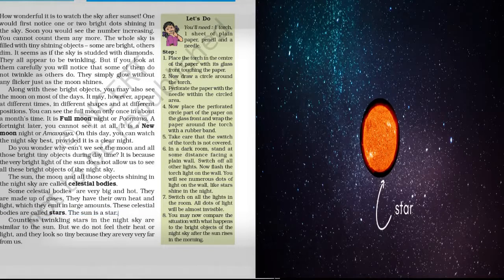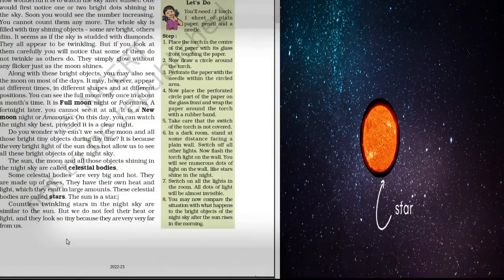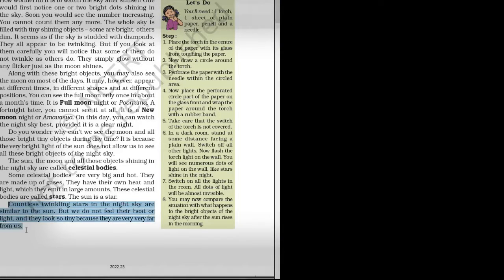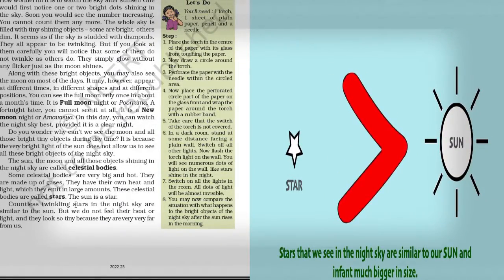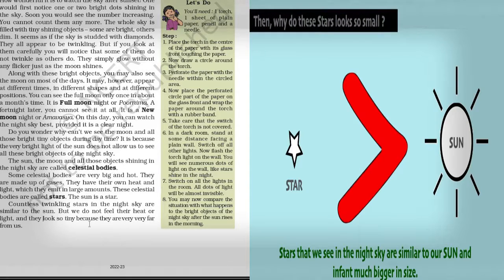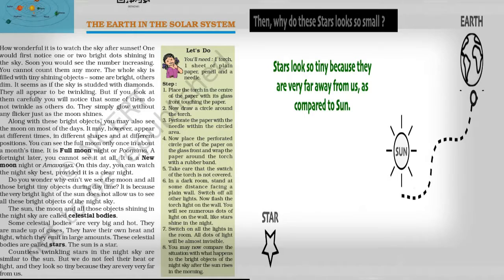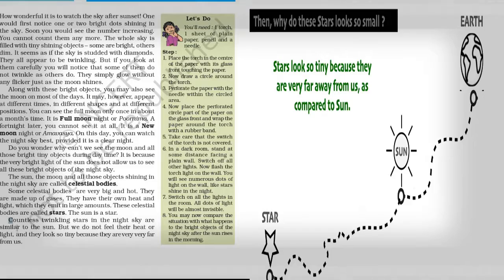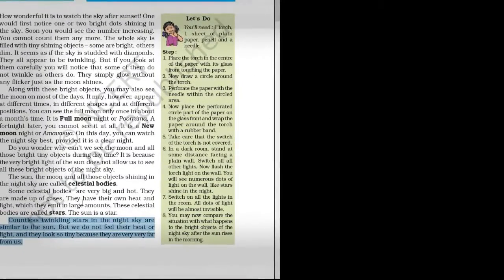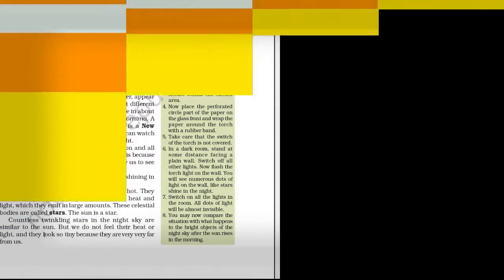Here in the next paragraph, something very important has been said. A while ago, we learned that the sun is a star. Then why do the rest of the stars not have as much light or heat as the sun? Because all the rest of the stars are situated very, very far from us compared to the sun. Actually, the sun is the nearest star to us. Remember that.